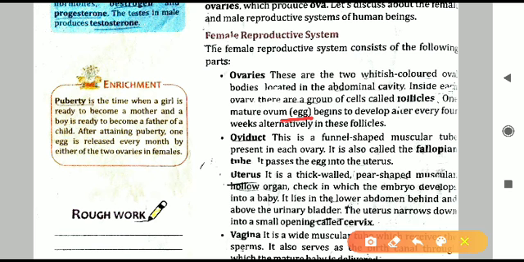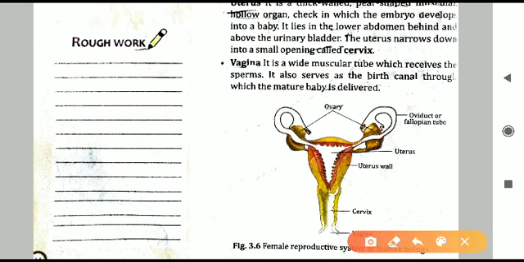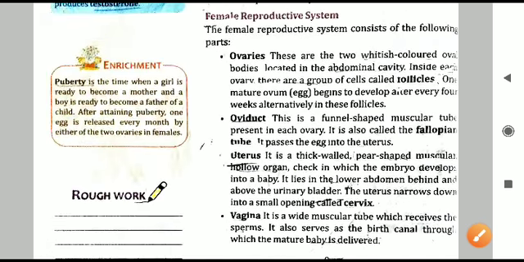And what is the number in the case of human beings? That is one egg, only one mature ovum will develop or be produced after every 4 weeks in these follicles, and it is done alternately. As you can see here, left and right side, ovum cannot be produced on two sides together. Ovaries are present on both sides, left and right. So alternately, one time the left ovary will produce ovum, next time the right ovary will produce ovum. So like this, after every alternate 4 weeks, one mature ovum is produced through the ovaries.